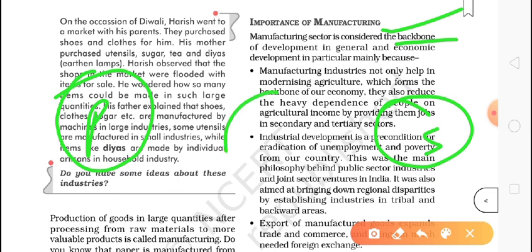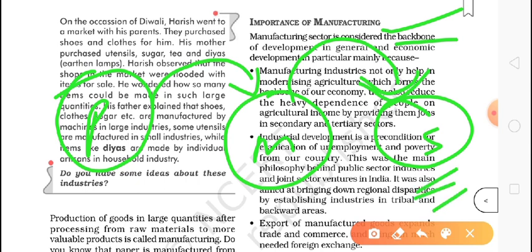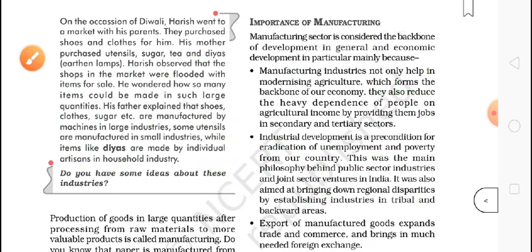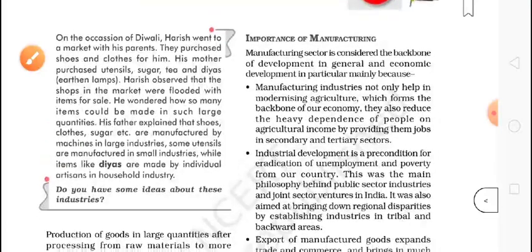So just think, if there is no manufacturing sector, where the primary sector people will give their raw materials, who will take them? And if they will not produce anything, who will sell this? Then what is the meaning of the service sector? That's why, we can say, it is a chain. Here the most important link in the chain is manufacturing. So now we are going to learn about the importance of it.